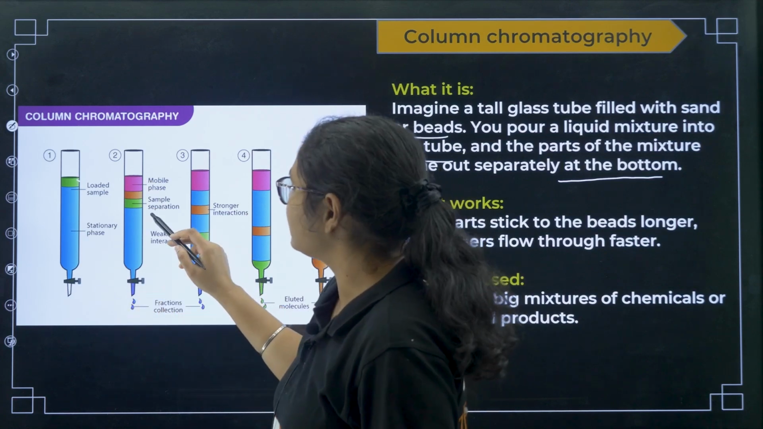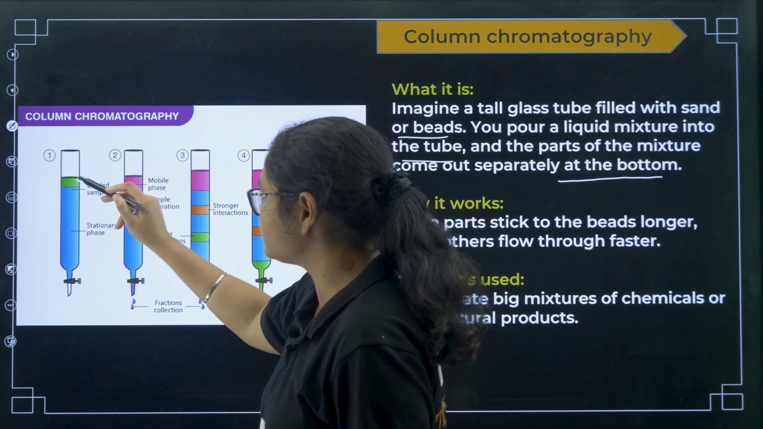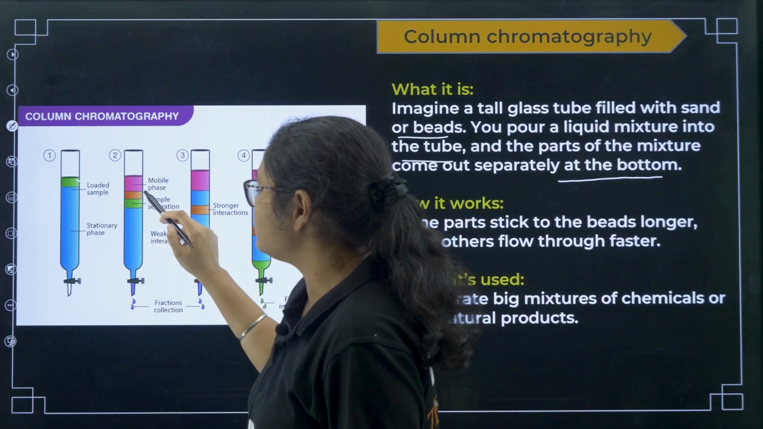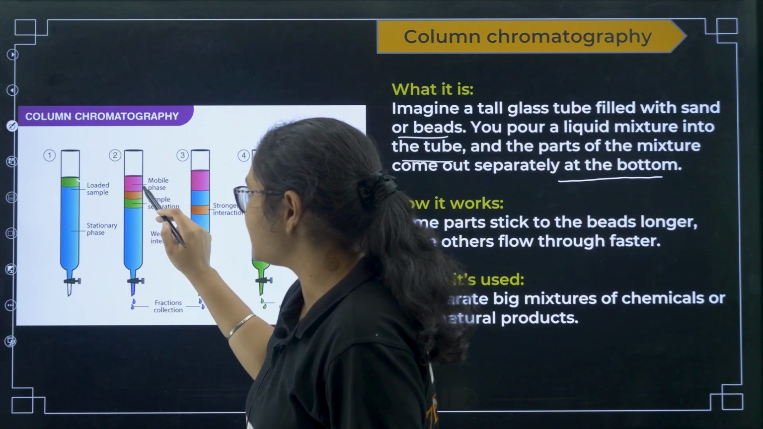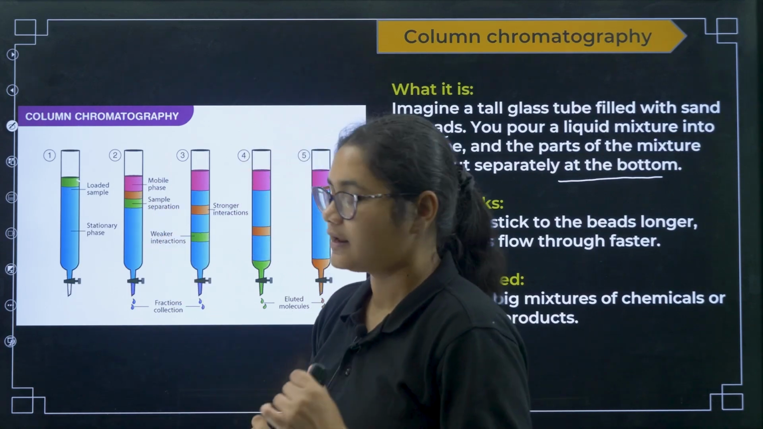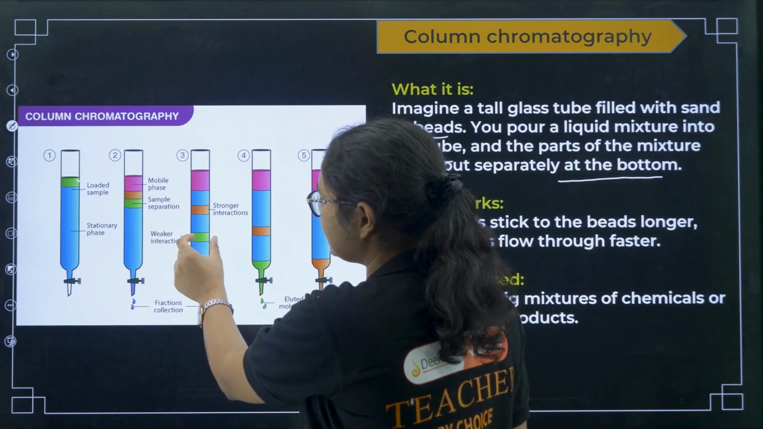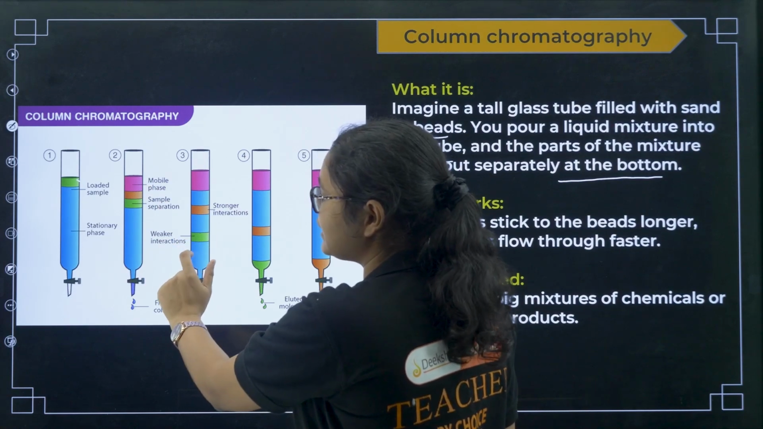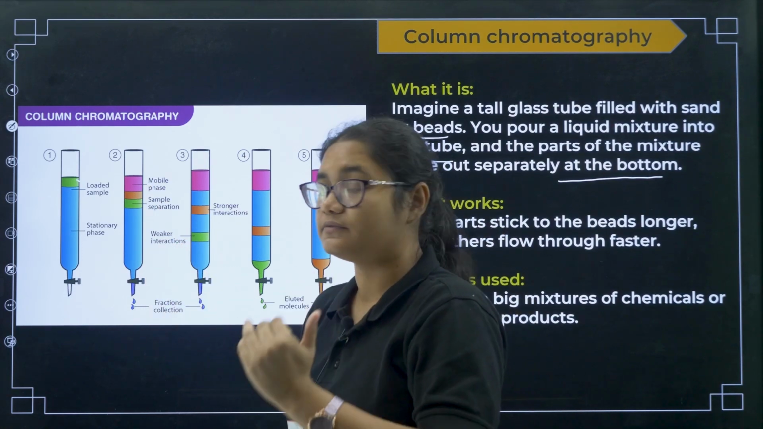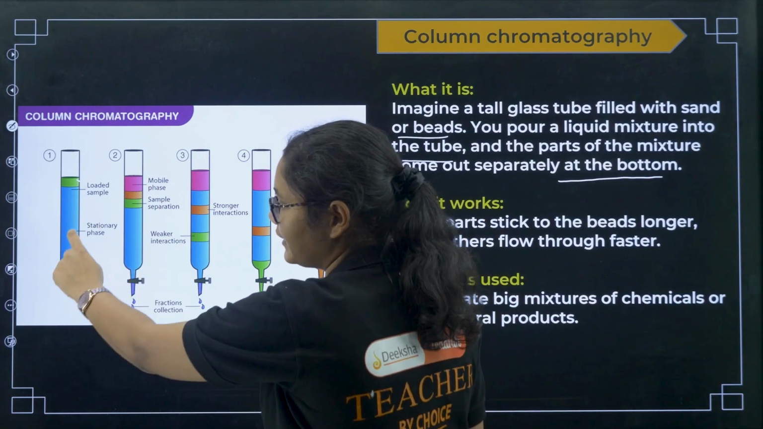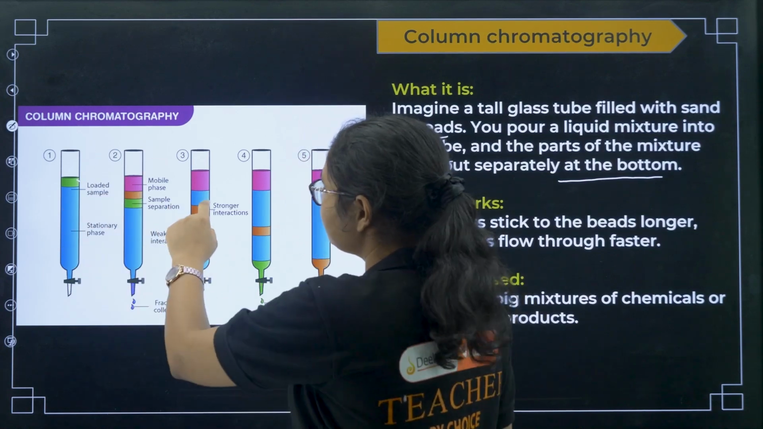Okay, so you can see the green color component has moved faster. Then you can see this brown component is there, and then the pink component. After some time you can see the green component has moved here. It has weaker interactions with this column, right? So it is moving down. Now if you see this one,